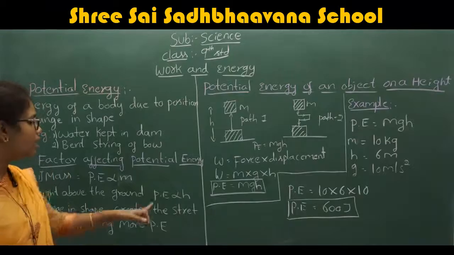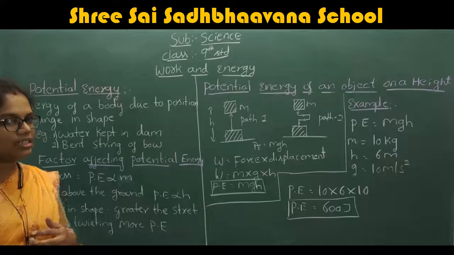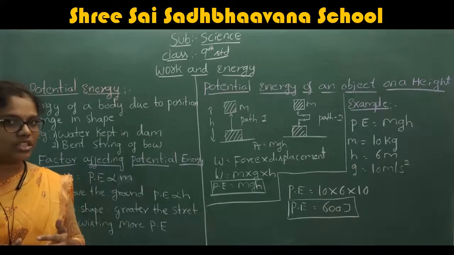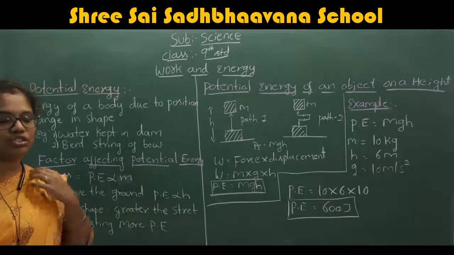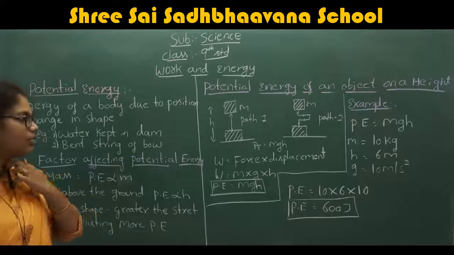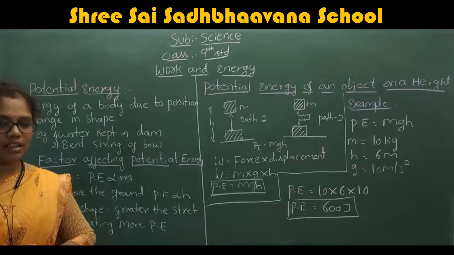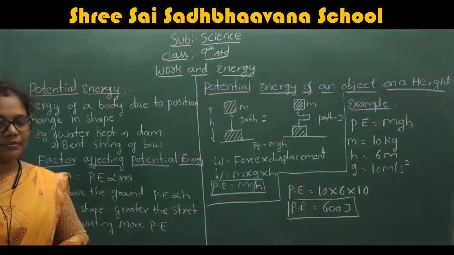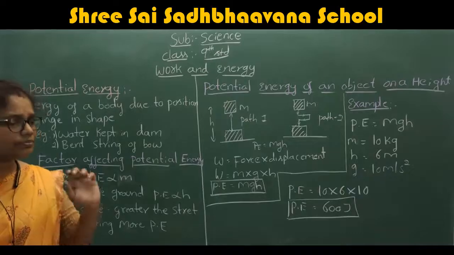All these factors are always directly proportional to the potential energy. That is, if mass increases, potential energy increases. If height increases, potential energy increases. And if the shape changes, when you stretch or twist the object, then also the potential energy increases. I hope you understood the three important factors of potential energy.